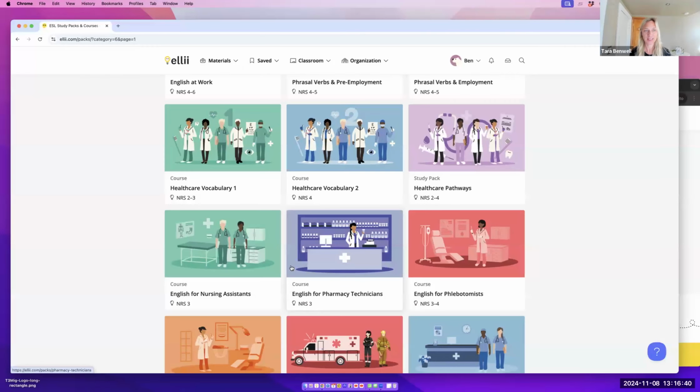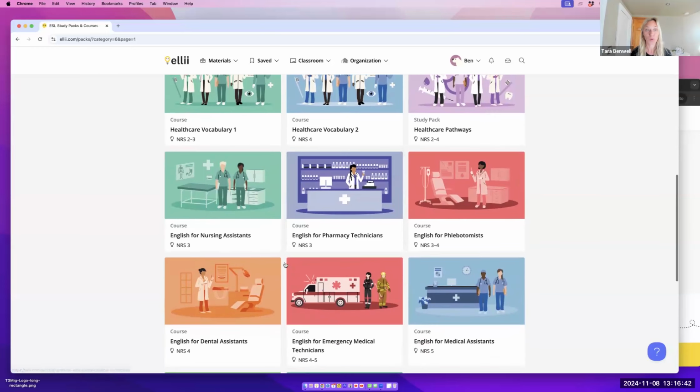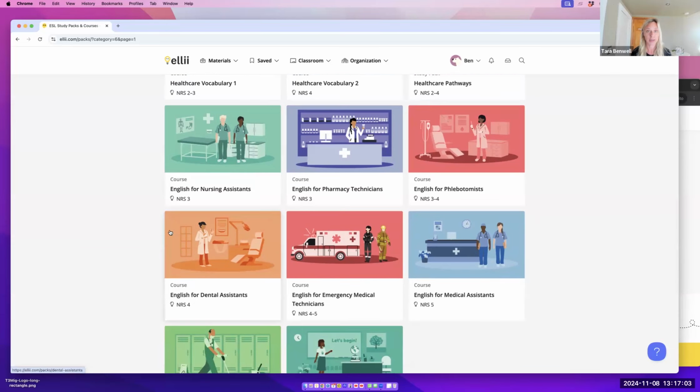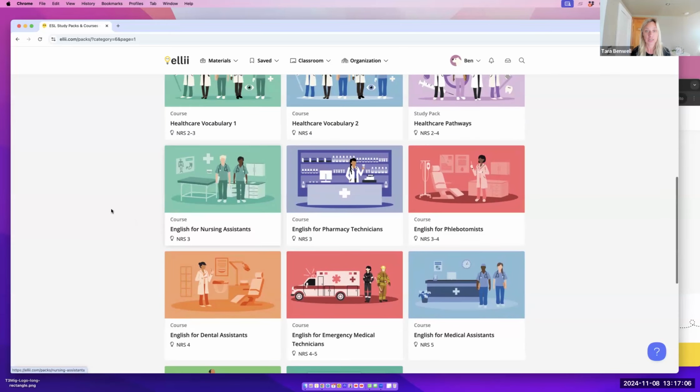So Ellii, formerly ESL Library, was always known for our one-off lessons and covering content that a lot of publishers didn't cover. So this year we've focused on a specific theme, and that is workplace. Every year we pick a different theme or a different target that we have a gap in our giant library, and workplace was a gap for sure, but also a major trend in ELT this year. So that's what we're focusing on this year, and that's our lessons, our courses, our videos. We're just really filling that gap.